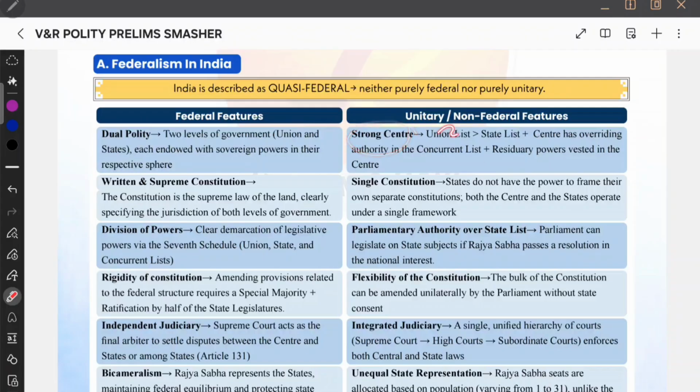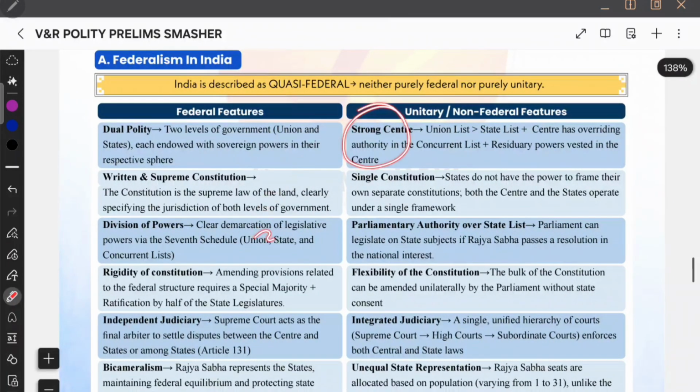But since the center is very strong, I mean union list is greater than the state list, and the center also has overriding authority in the concurrent list, and residuary powers also are with the center only. Therefore, since the residuary powers and the overriding powers are with the center, the union list prevails over the state list. That is, a strong center is there. Okay, so the strong center is a unitary feature. Dual polity is a federal feature.